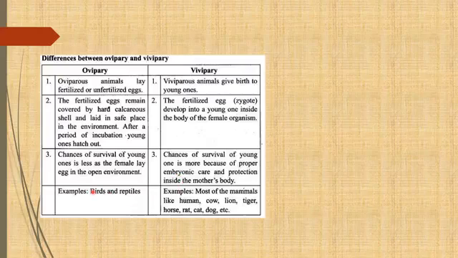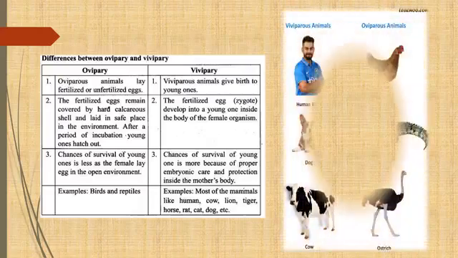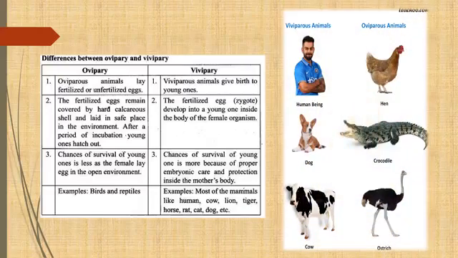Examples: oviparous animals include birds and reptiles. Viviparous animals, a very common example, are mammals like human, cow, lion, tiger, horse, rat, cat, dog. These are common examples of viviparous animals. So this is the difference between oviparous and viviparous animals. Now if you see the oviparous and viviparous animals, there are a few examples, such as human beings and dog, that I have already told you.